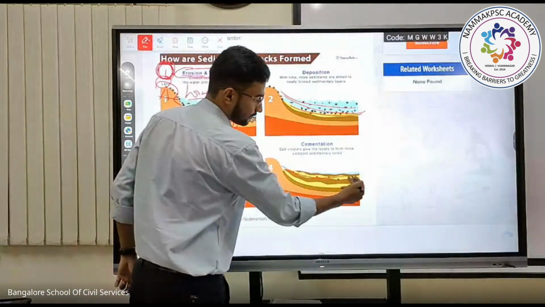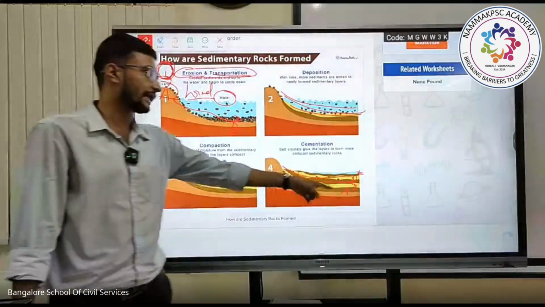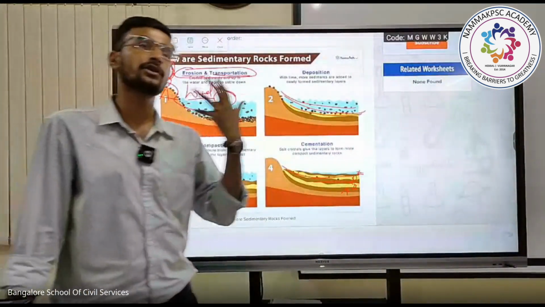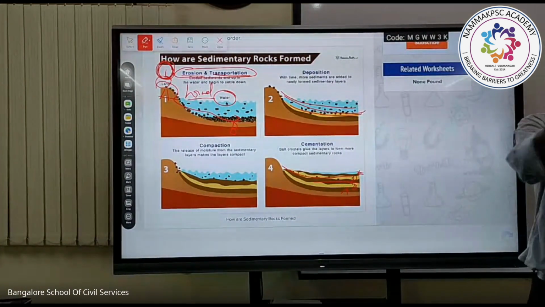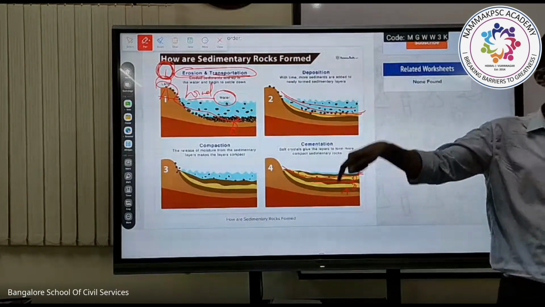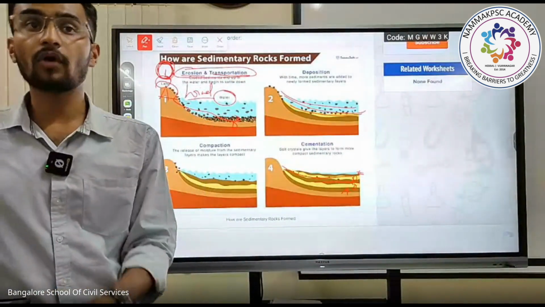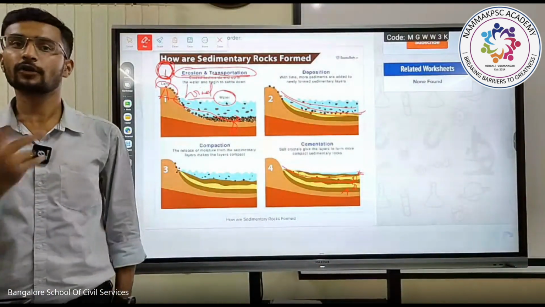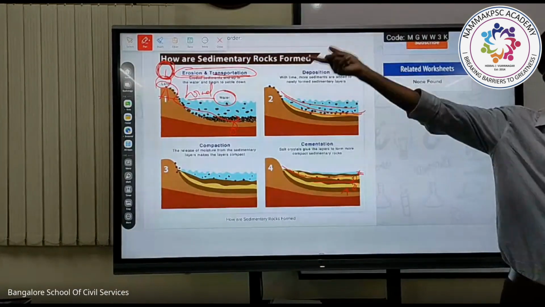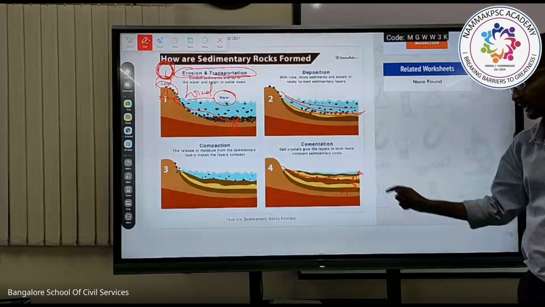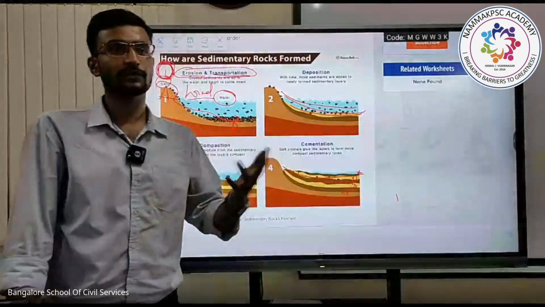Here we have layers. First layer A, then B, C, D, E. Now, out of this A to E, which layer is the oldest layer? It is A, the first deposited layer. Can we surely say that this is the oldest one every time? Obviously, we can't say. If this deposited layer undergoes remodification and again becomes sedimentary, obviously the older layers can go down or come on top. We can't say every time that it is the oldest layer.